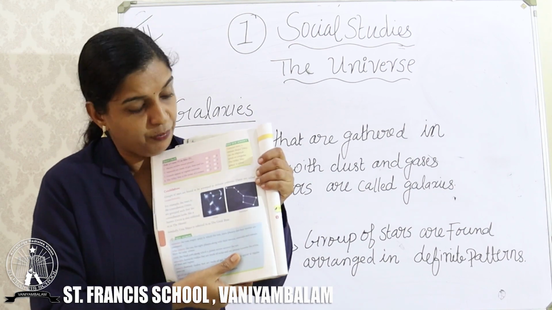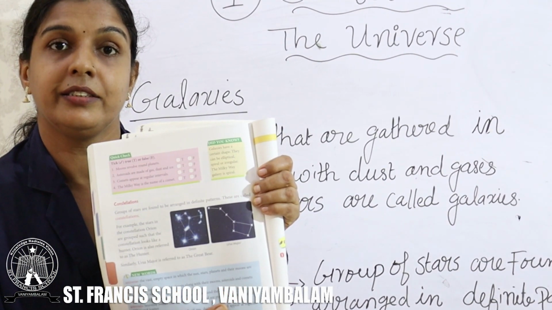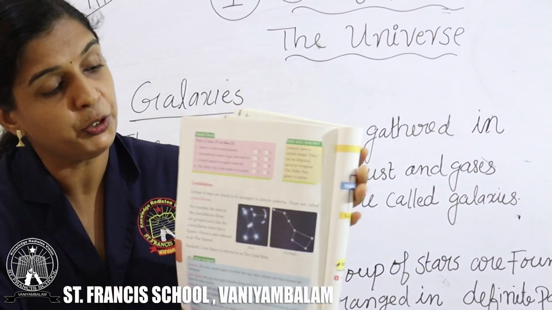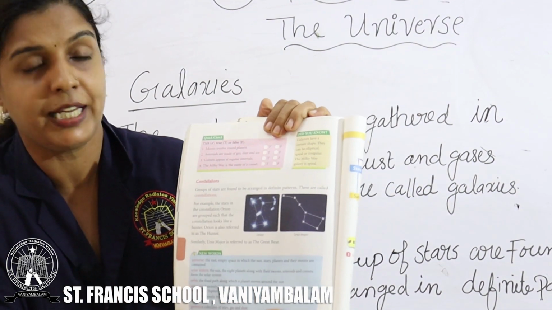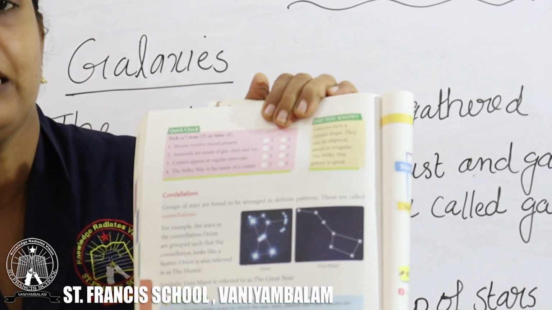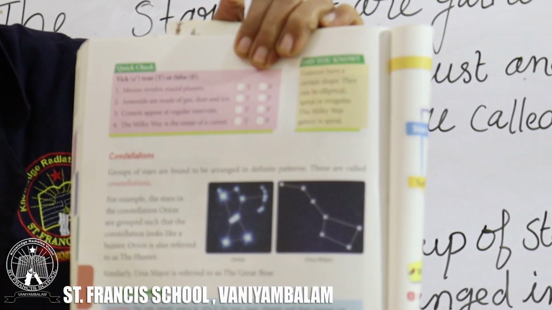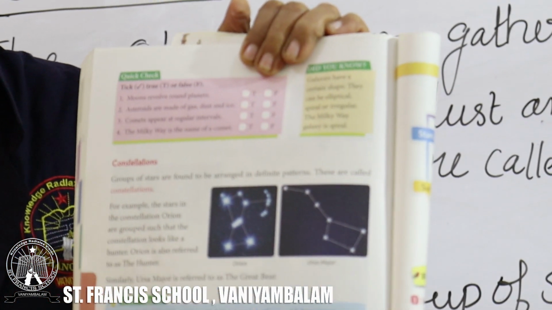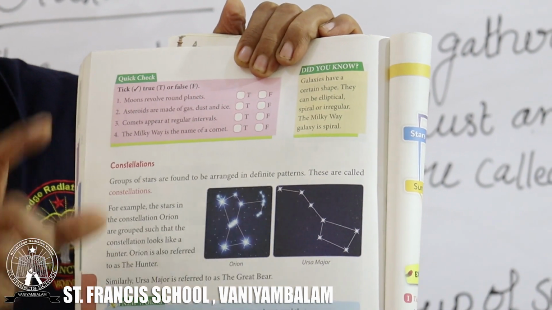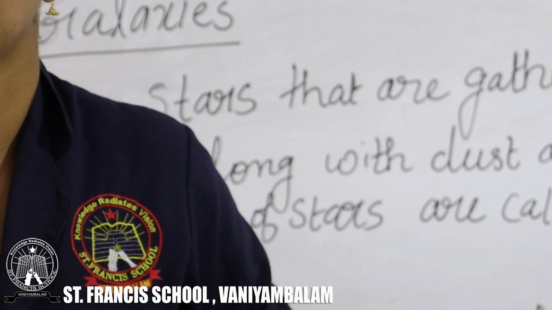And this one, see, in the textbook you can see two pictures here, 1 and 2. See, these stars are in a definite pattern. They have an order, a definite pattern for them, isn't it? These are called the constellations.